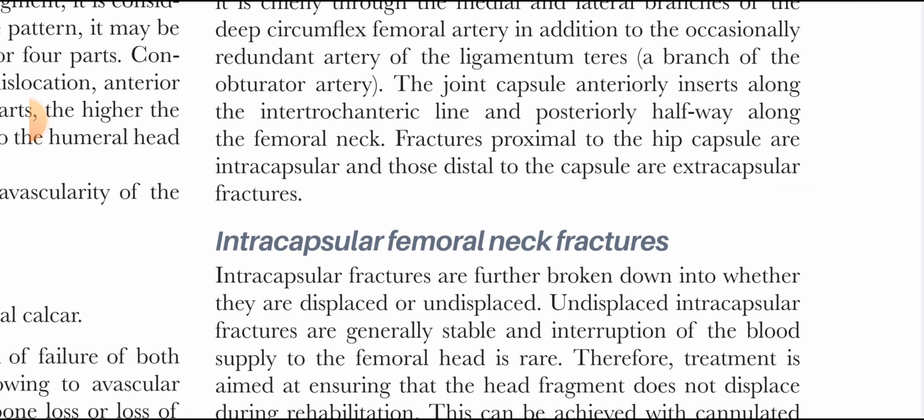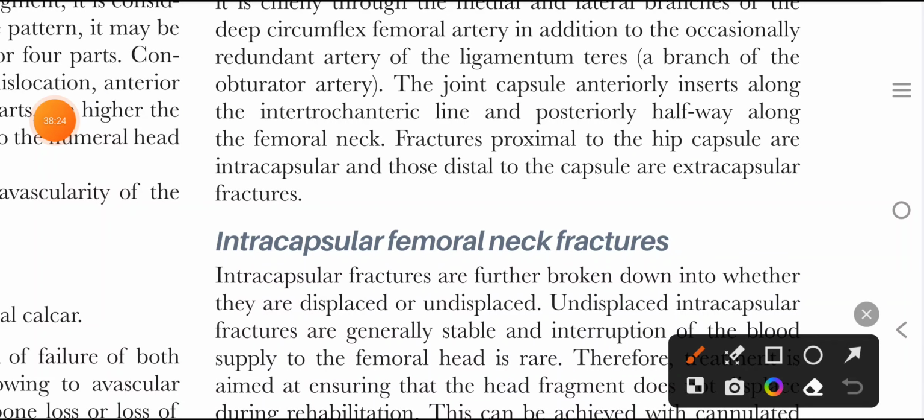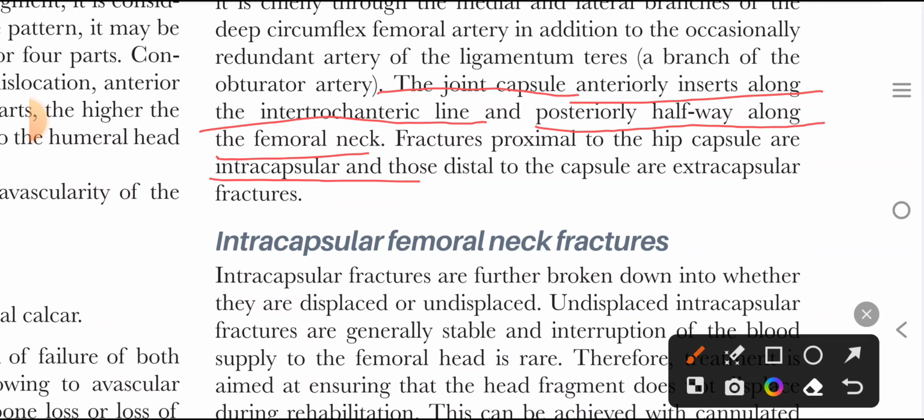What are intra and extracapsular fractures? Intracapsular fractures are fractures of the part of the neck which is intra-articular, and extracapsular are those which are outside of the capsule of the hip joint. So what are the attachments of the capsule of the hip joint? The joint capsule anteriorly inserts along the intertrochanteric line and posteriorly halfway along the femoral neck. Fractures proximal to the hip capsule are intracapsular and those distal to the capsule are extracapsular.